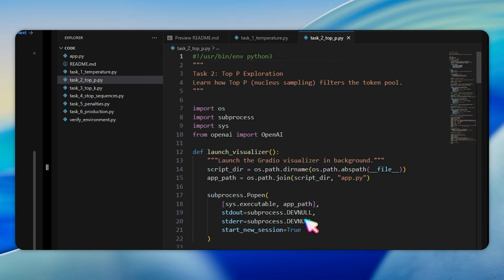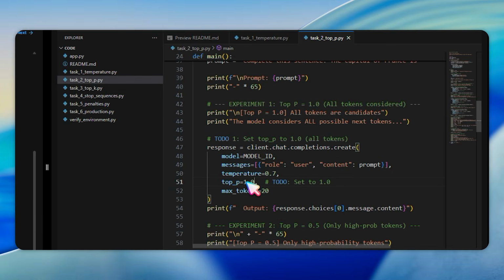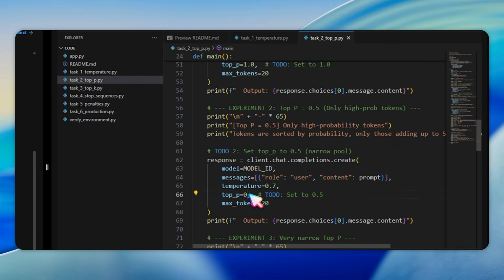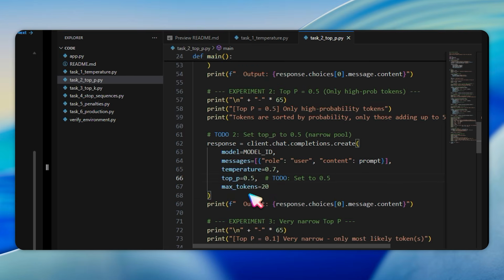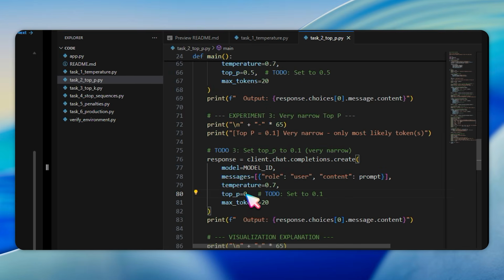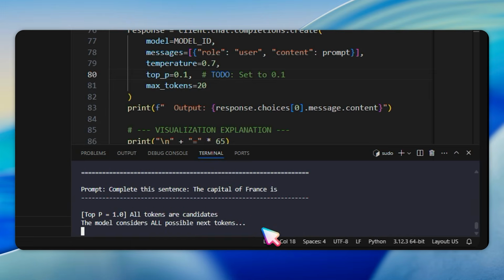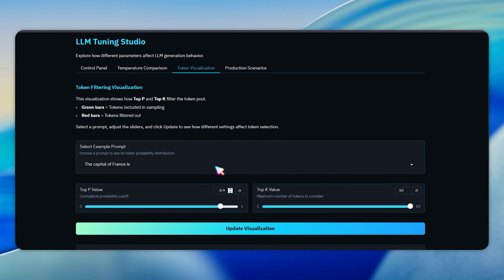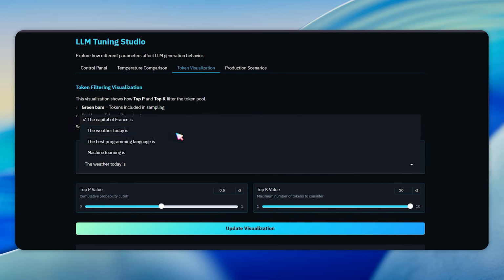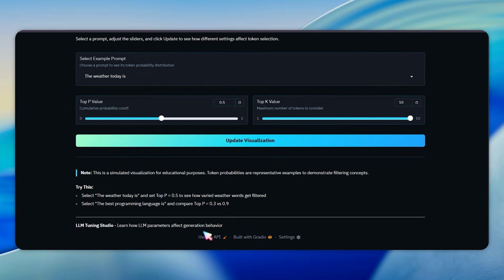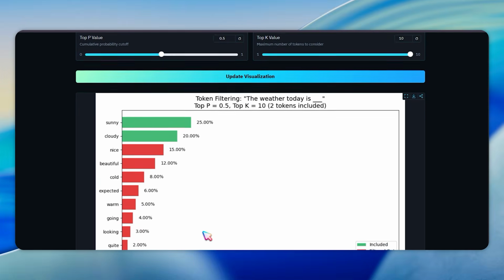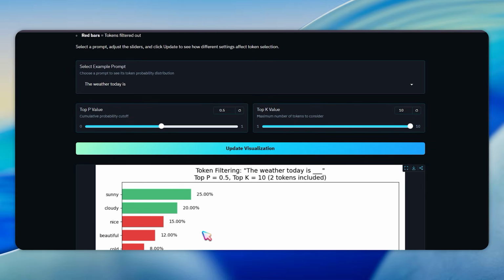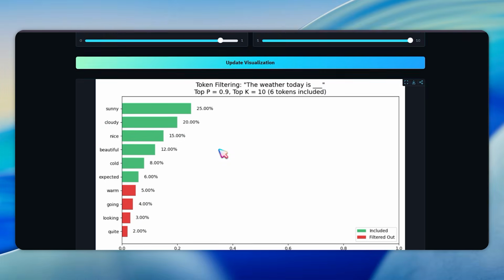You need to complete 3 to-dos. At line 51, replace the blank with 1.0 to consider all tokens. At line 66, replace the blank with 0.5 for a narrow pool. At line 80, replace the blank with 0.1 for a very narrow pool. Run the script, then in the Gradio UI, which is already open from task 1, go to the token visualization tab. Select "the weather today is" from the drop-down and click update visualization. Set top P to 0.5 and notice how varied weather words like sunny, cloudy, and nice get filtered compared to top P 0.9, which includes more tokens.